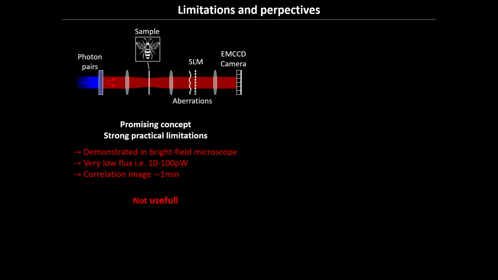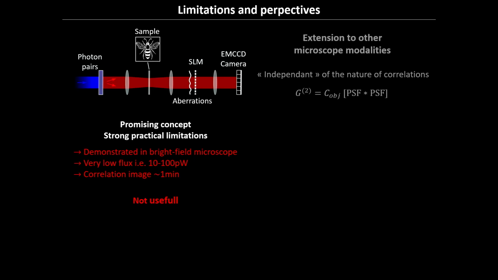So the fact that I'm generating photon pairs, spatially entangled photon pairs with a strong G2, is useful to get a very high signal and a clear PSF at the output, but actually you don't need that. You can even do that with other types of correlation, even with classical correlation. So the math and the theory extend beyond pure correlation between photon pairs, even beyond correlation between photons. You can also do it with intensity correlation.